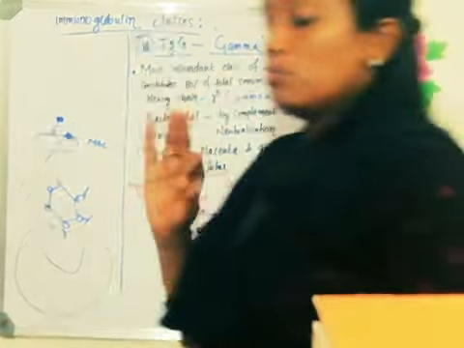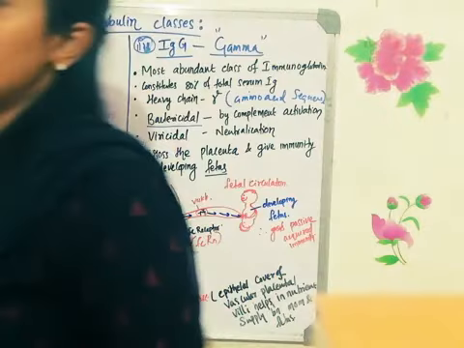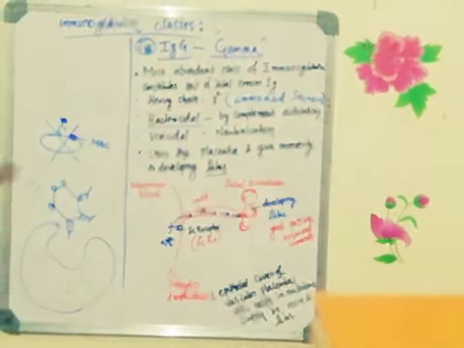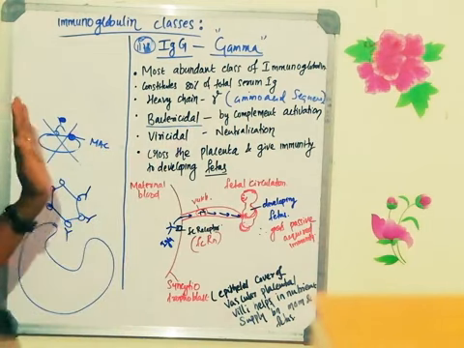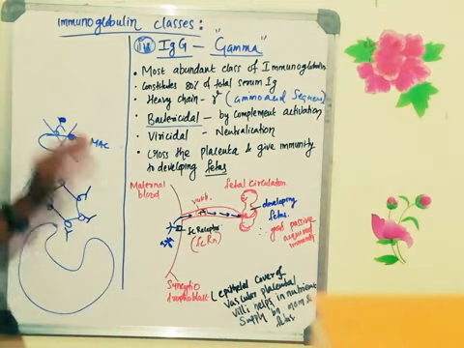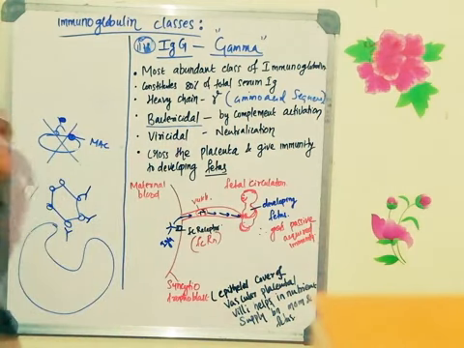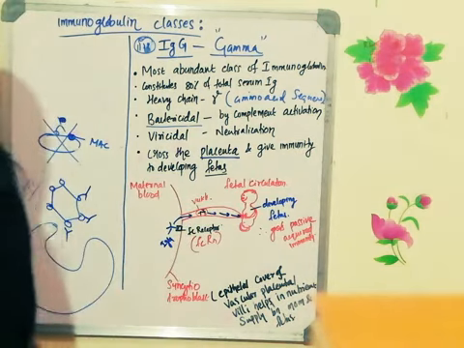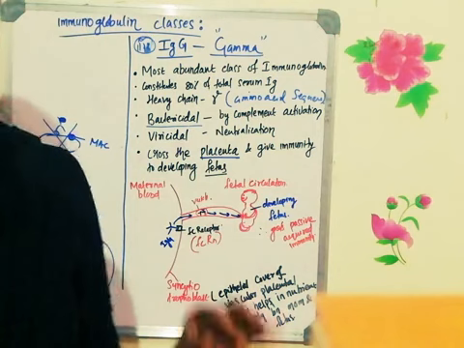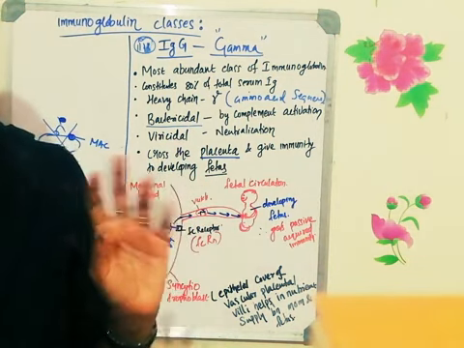And the third and most important function of immunoglobulin G is that this is the only immunoglobulin, as I told you already under adaptive immune response, that can cross the placenta. Why does it have to cross the placenta? Because I told you already, the fetus immune system will not be developed properly.